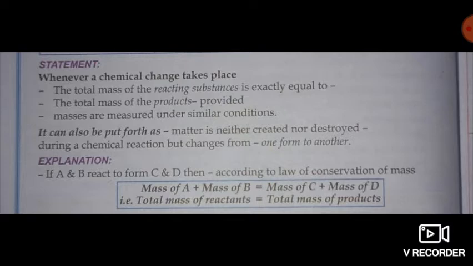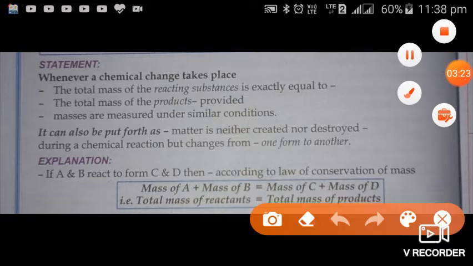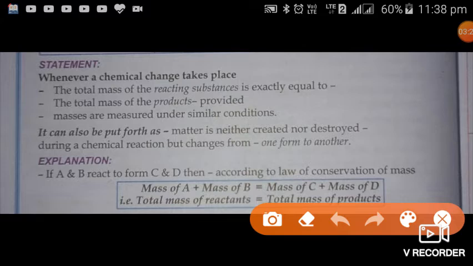Whenever a chemical reaction or chemical change takes place, the total mass of reacting substances is exactly equal to the total mass of products, provided the masses are measured under similar conditions. This means the temperature, pressure, and other conditions should be the same. There should be no change in these conditions. There will be no change in the masses of reactants and products.